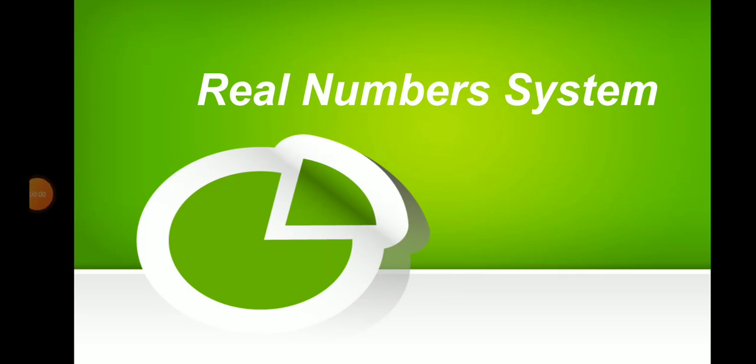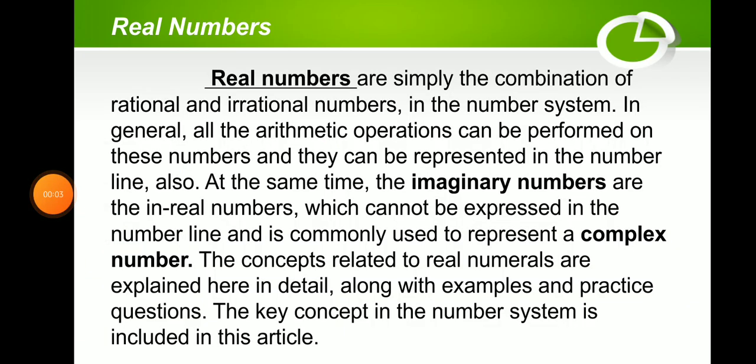Today is the real number system. Real numbers are simply the combination of rational and irrational numbers. In the number system, in general, all the arithmetic operations can be performed on these numbers, and they can be represented on the number line.